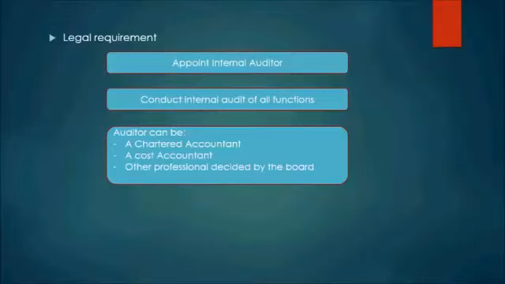So first thing is you have to be a chartered accountant, and if you are not a chartered accountant, you can be a cost accountant. Even if you're a cost accountant, you qualify to be the internal auditor of the company. And in other circumstances also, there can be other professionals that the board decide to be the internal auditor. So the decision is left at the discretion of the board. If the board of directors deem fit to appoint any other professional to be the internal auditor of the company, section 138 has no objection for the same, right? But in general, what you appoint is a chartered accountant or a cost accountant, largely a chartered accountant, right?